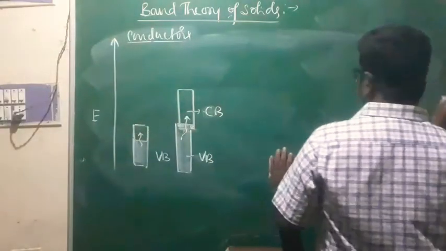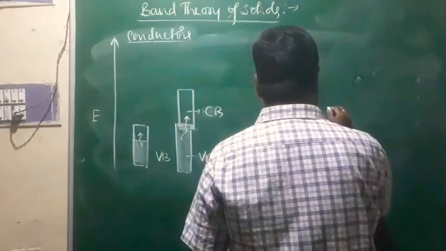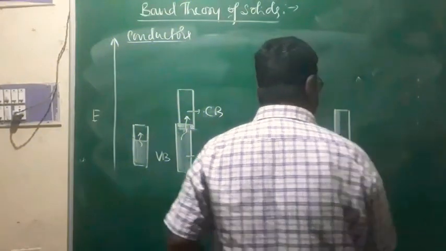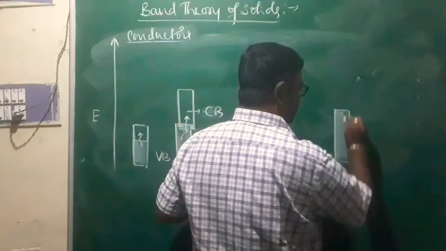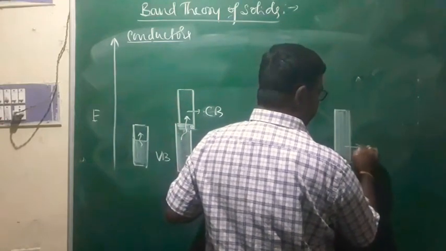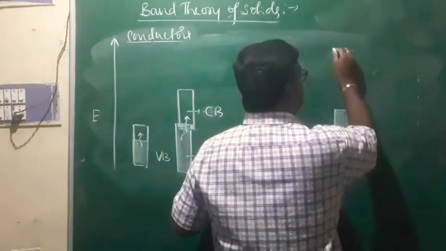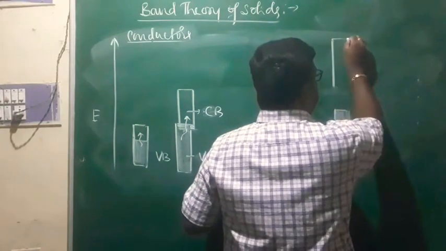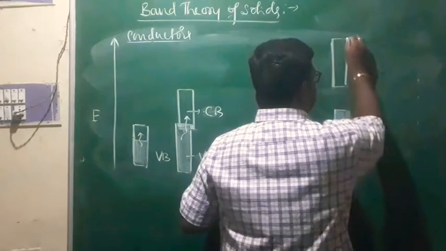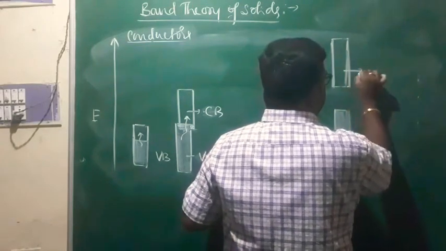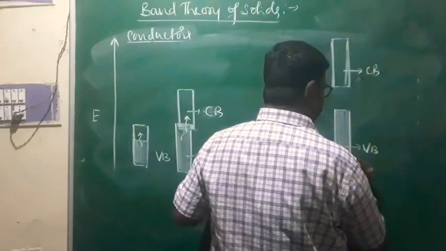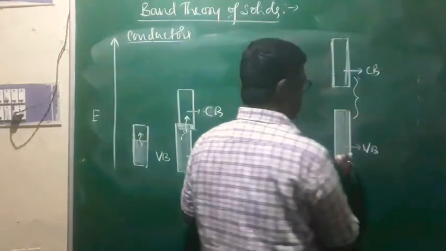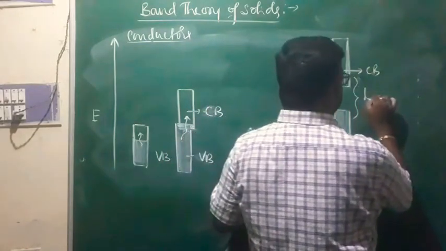Whereas in the case of insulators, there is a large gap between the valence band and the conduction band. The energy gap between the valence band and conduction band is very, very large.